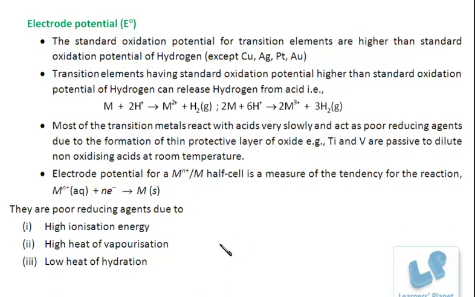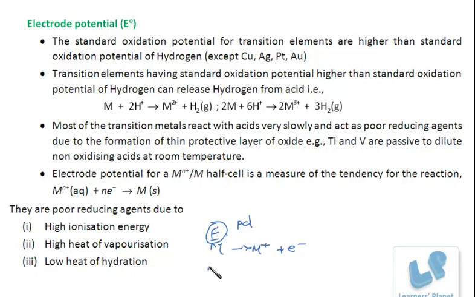What is the oxidation potential? It is the tendency of an electrode to lose electrons. Say this has lost electrons in its solution. Now the potential difference between the electrode and its ions. Suppose the electrode is made up of this M metal and the ions are in the solution. So the potential difference between this electrode and the ions is called the oxidation potential.